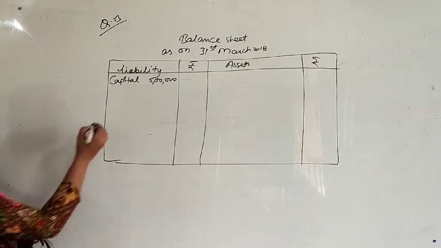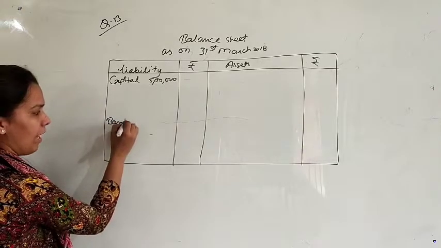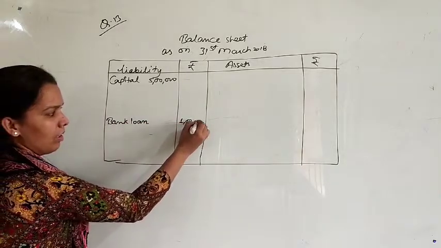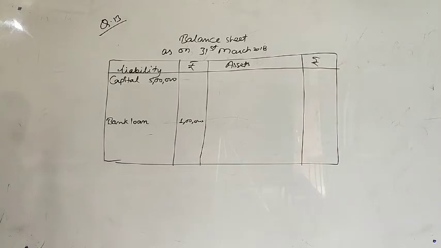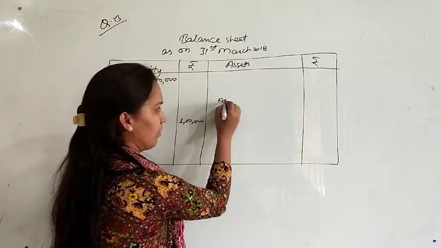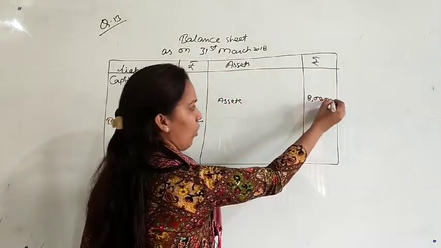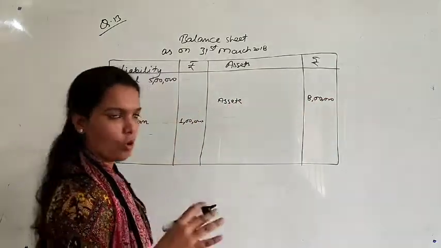Loan of rupees 1 lakh. Loan is a kind of liability, that is outsider liability. Assets were 8 lakh rupees. Total assets are rupees 8 lakh. In this 8 lakh, all the current assets and all the fixed assets are included.